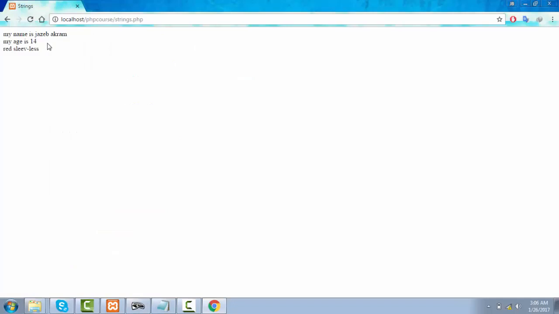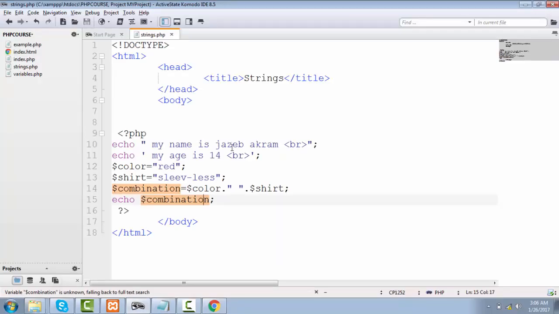Now you see we successfully concatenated our variable of color with our variable of shirt, and we saved it in our new variable of combination. So this way you can work with your variables, strings, and concatenation. You can concatenate any of the variables. And one more thing in this lecture, before moving to our string functions, is the difference between single quotation and double quotation.